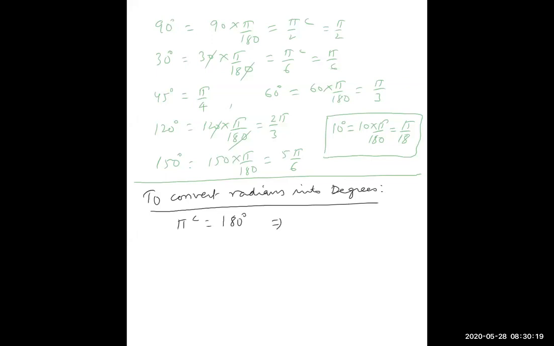This implies 1 radian is equal to 180 upon pi degree. So multiply by 180 upon pi.